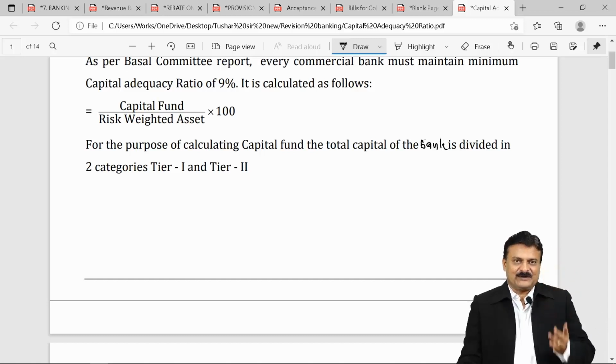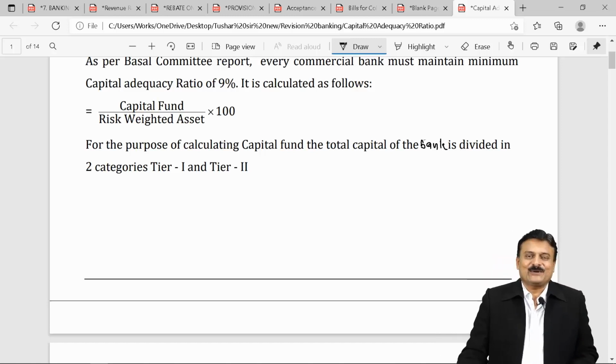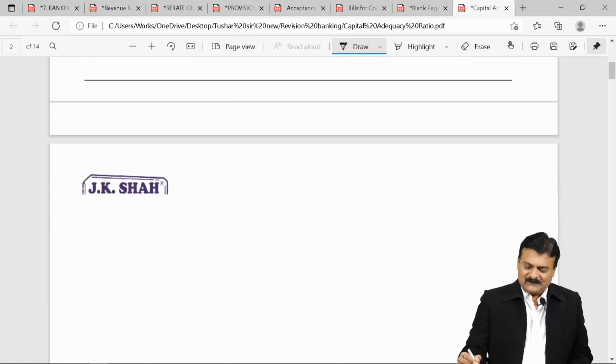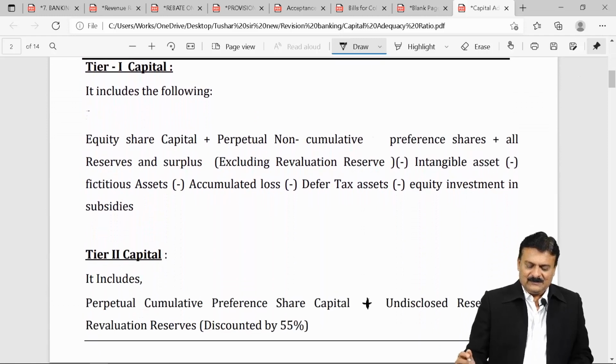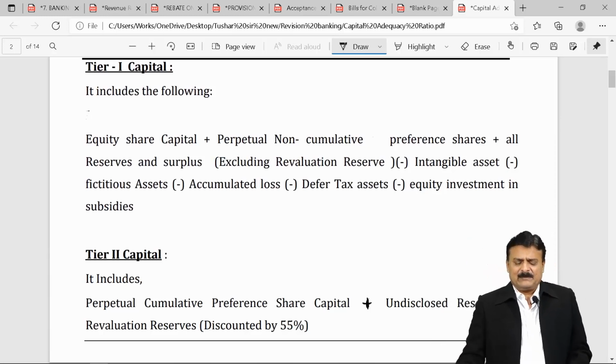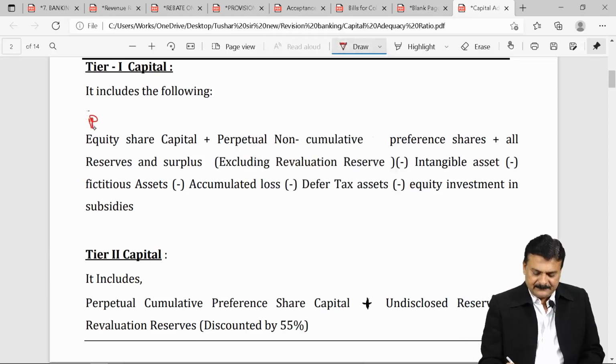So we take the first, numerator. How do we calculate capital fund? For the purpose of calculating capital fund, the total capital of the bank is divided in two categories, tier 1 and tier 2 capital. So category 1 and category 2, we can call it tier 1 and tier 2. Tier 1 capital includes the following: equity share capital. Of course, it has to be the paid up part. So you can also call this paid up equity share capital.